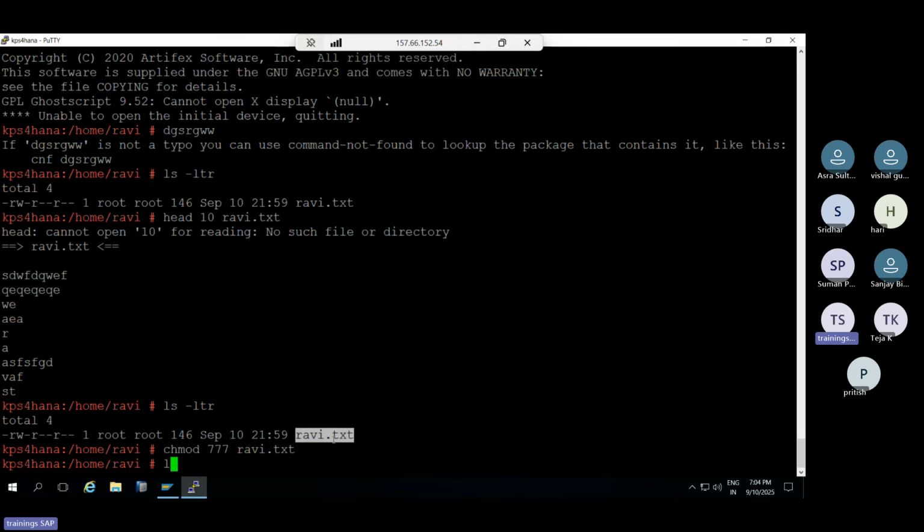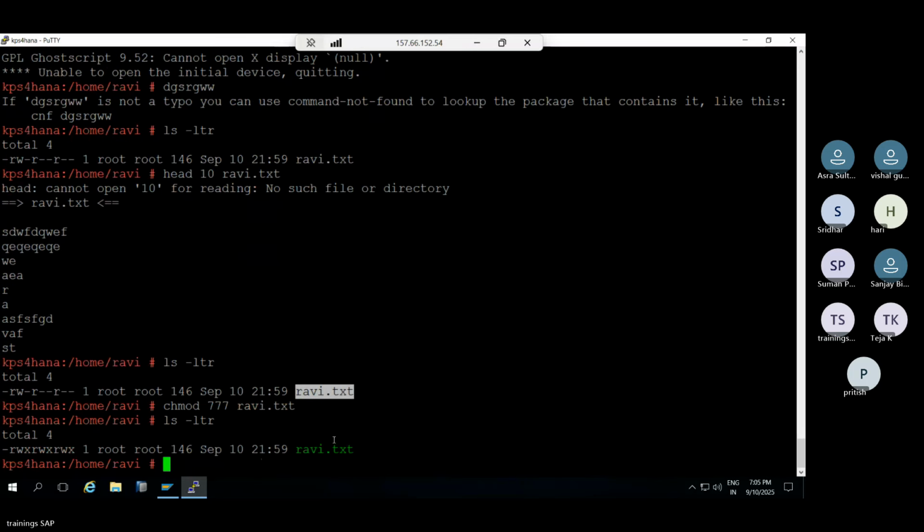Now you see everybody got the full permission. Normally only the owner should get the full permission, but here everybody got it: read, write, execute for owner, group, and others. That is the main important thing. 777 is the full permission you are giving to the file or folder.